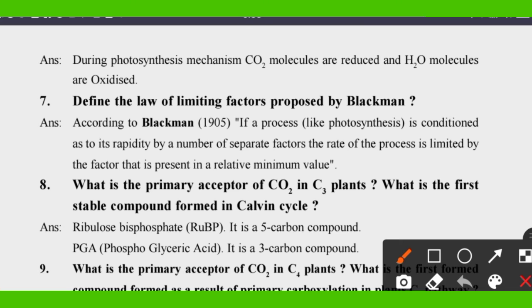Eighth question: what is the primary acceptor of CO2 in C3 plants? What is the first stable compound formed in the Calvin cycle? You know that in C3 plants, the Calvin cycle, ribulose 1,5-bisphosphate, a 5 carbon compound, takes the carbon dioxide.